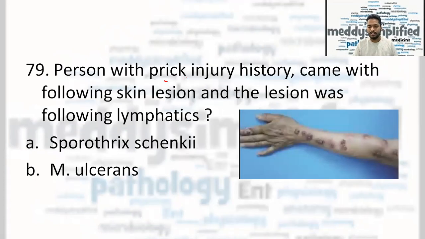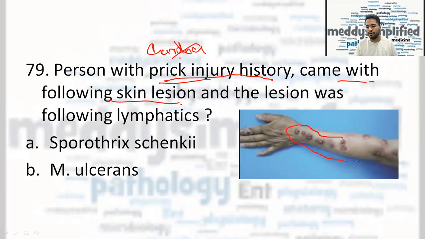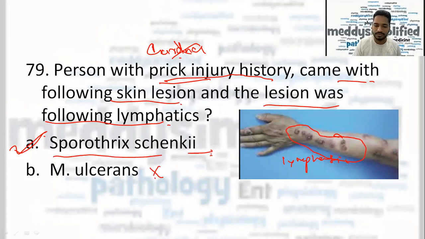A person with a prick injury history, not the gardener. Gardener was not given. Definitely, gardener was not given. Normal person with a prick injury history came with the following skin lesion, and if you see, the skin lesion was following the lymphatics, right? And in the question also, it was written this lesion was following lymphatics. So what could be the answer? Definitely, the correct answer here is Sporothrix. Other option was given M. ulcerans, and other two options were there, which I don't remember. The correct answer here is Sporothrix.